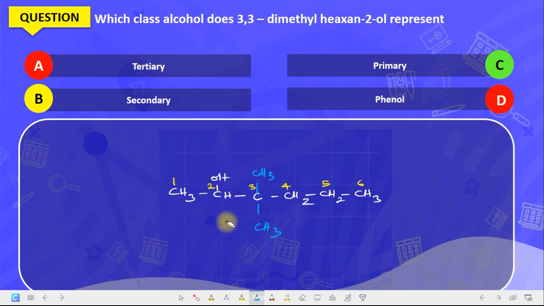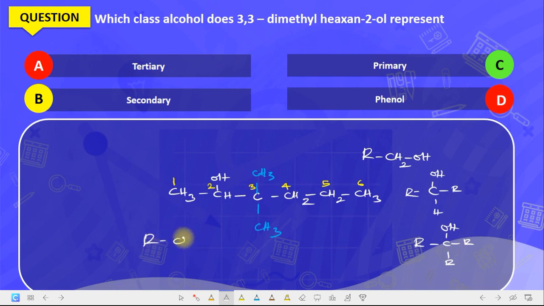What class of alcohol is it? Is it primary alcohol, secondary alcohol, or tertiary? Now we need to know the kinds of alcohol. We said we have 3 classes of alcohol. Primary alcohol, when the group carrying the OH is attached to just one alkyl group or one carbon, we say it's a primary alcohol. Then when the carbon carrying the OH is attached to 2 alkyl groups, we say it is secondary. If it is attached to 3 alkyl groups, we say it is tertiary.